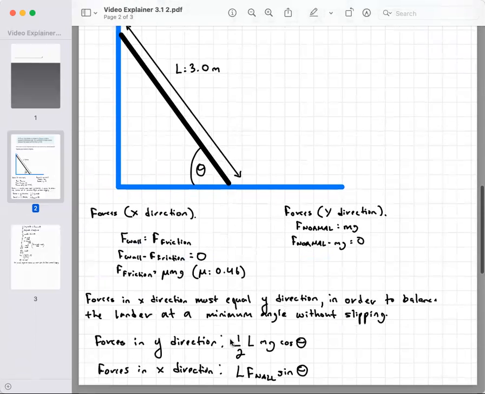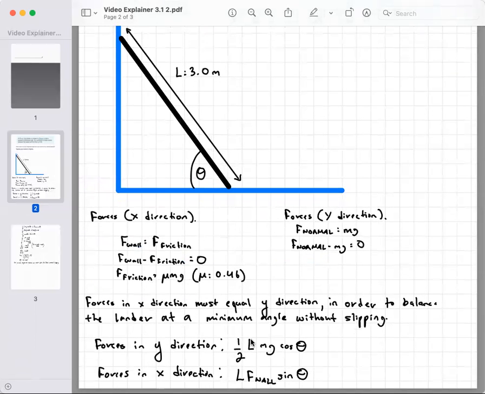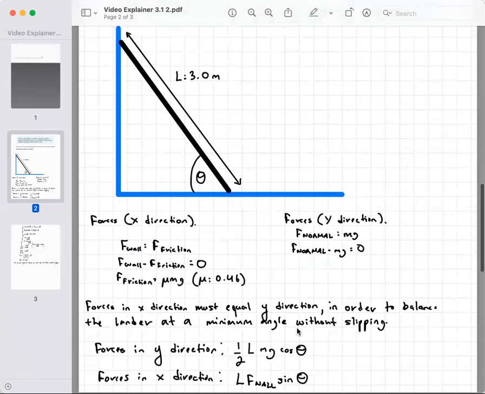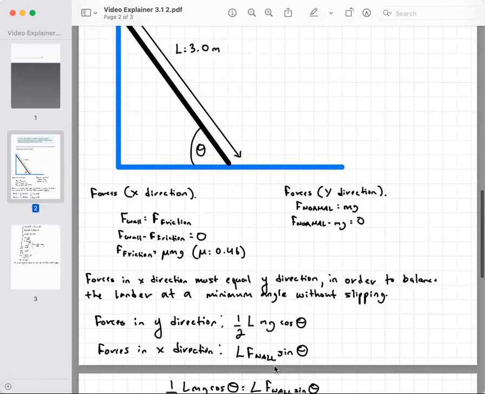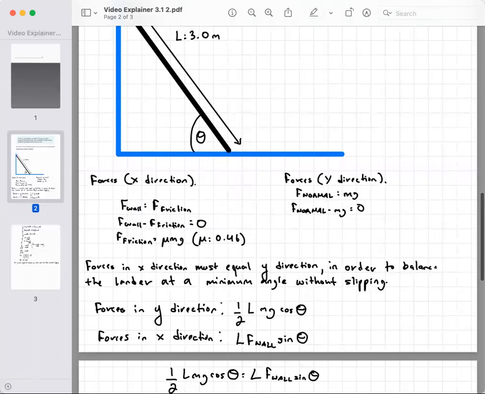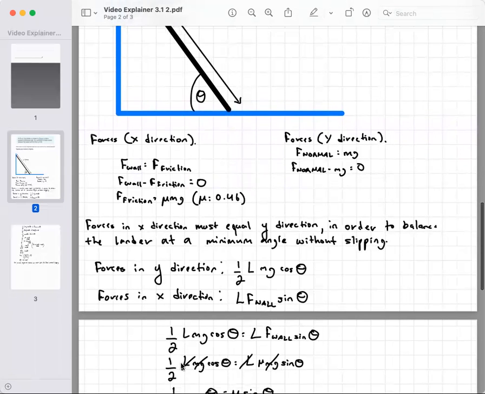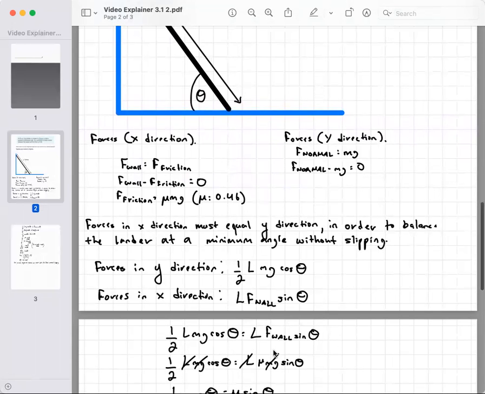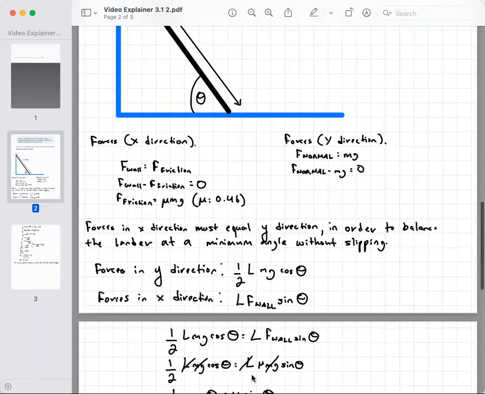So the forces in the y direction are going to be 1/2 the length times mg times the cosine of theta, and then the forces in the x direction are going to be the length times the force of the wall times sine of theta. So if we set those equal together, we get this equation, and then the force of the wall is also equal to the force of friction, and we can assume that the force of friction is equal to the coefficient of static friction times mass times gravity, and so we can write it out like this.